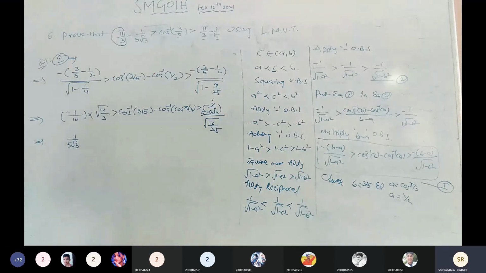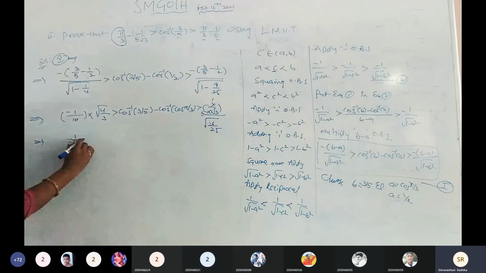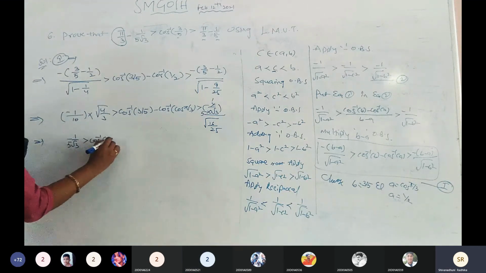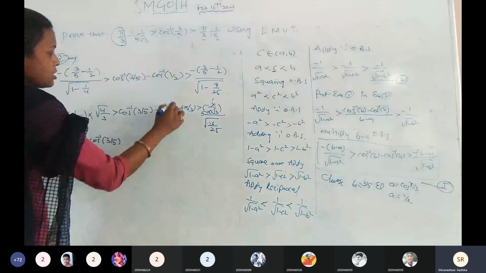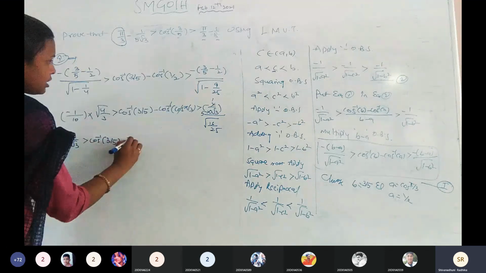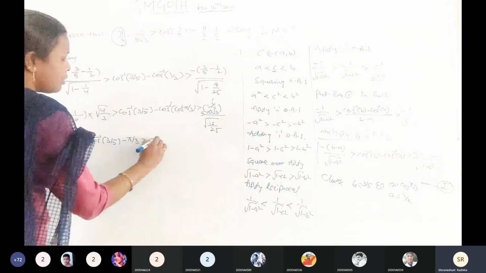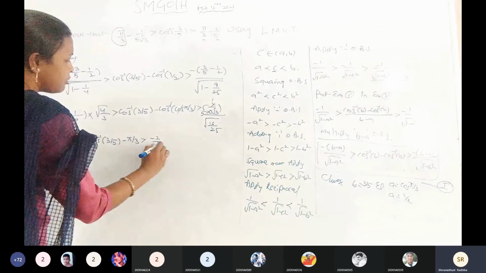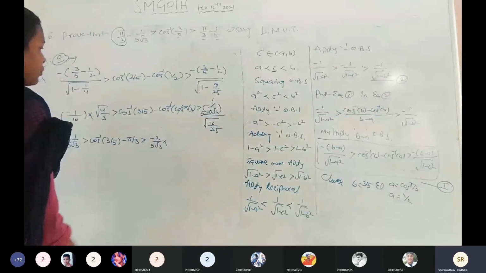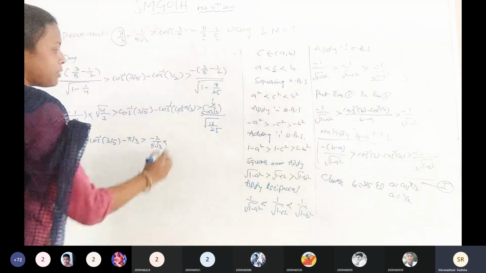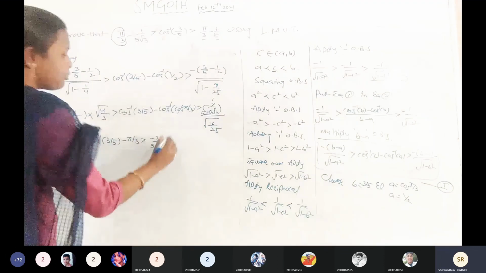Okay, ma'am. Yes. And which is greater than cos inverse of 3 by 5, and cos inverse gets cancelled, minus 5 by 3, which is greater than minus 2 by 5 root 3 into what is the remaining here? Root 16 by 25 means 4 by 5. 5 by 4 can be written as.